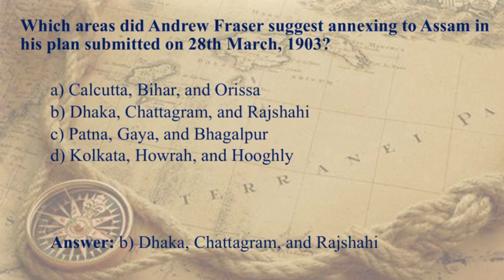Which areas did Andrew Fraser suggest annexing to Assam in his plan submitted on 20th March 1903? It was Dhaka, Chattagram and Rajshahi.